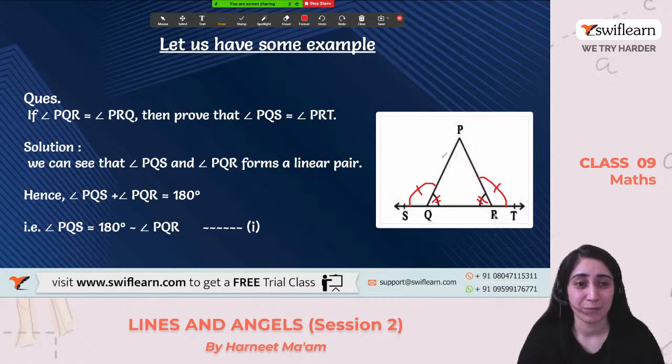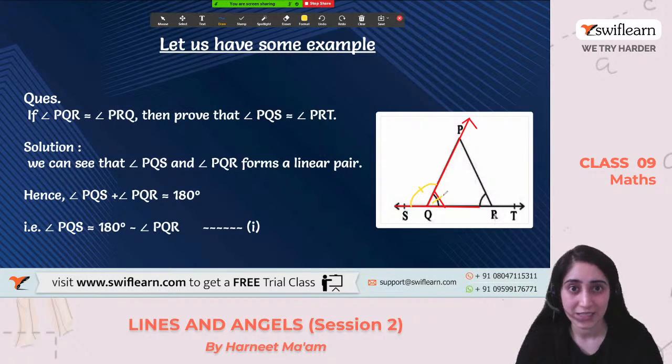So we can see PQS and PQR. Let's concentrate only on this side first. Let me clear everything and I'll make you understand. This is a straight line and this is a ray. So the angle formed here and the angle forming here are a linear pair, and the sum of these two angles will be 180 degrees.